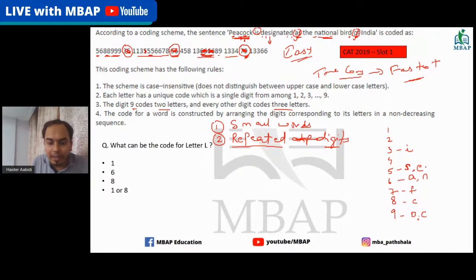Are you guys getting this? No one is answering. I don't know how many of you are following, so probably I should stop here and see if you are able to find more codes. This is what I have found. Can anyone else tell me what the code for D is going to be?